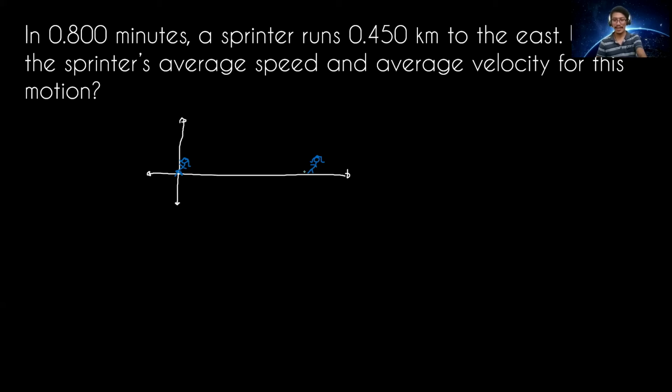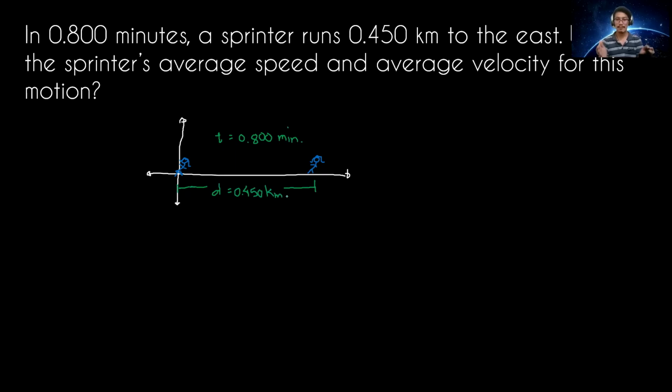So we are going to input all the given data in our problem. In 0.800 minutes, that means time is equal to 0.800 minutes. Our sprinter runs 0.450 kilometers to the east, that is why it is going to the right. So our distance from this point to this point is our displacement, because there is a direction. So our displacement is equal to 0.450 kilometers.